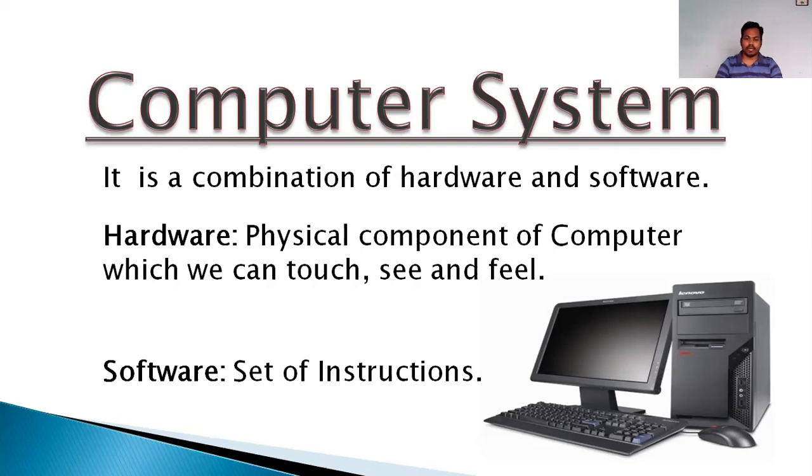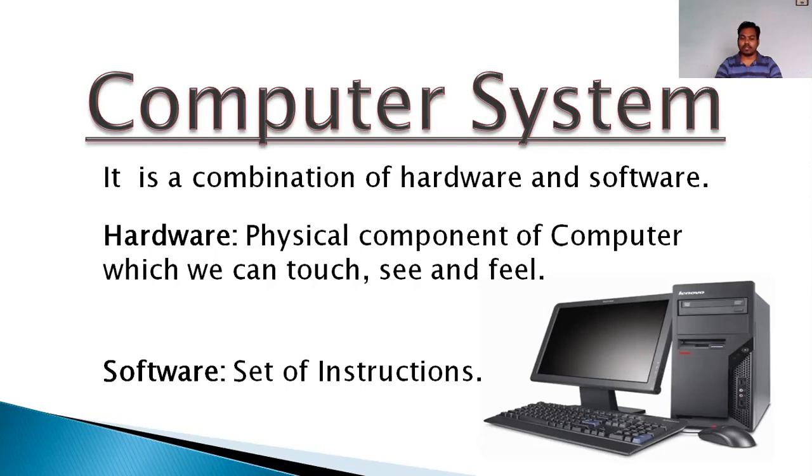So what exactly is hardware? Hardware is the physical component of a computer, which we can touch, see, or feel. For example, we can say this monitor is hardware, the keyboard is hardware, the hard drive is hardware. All those components which we can touch are known as hardware devices, or hardware parts, we can say.